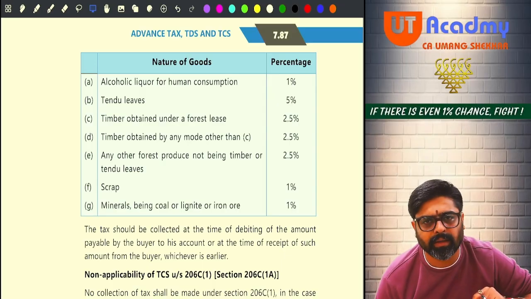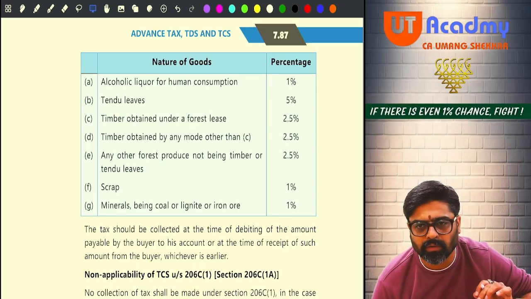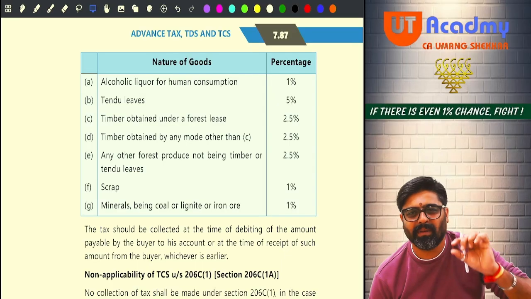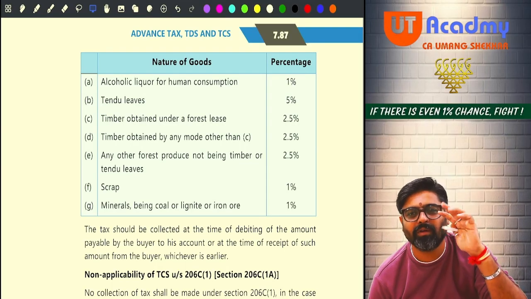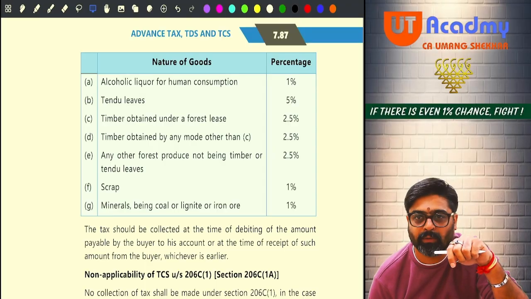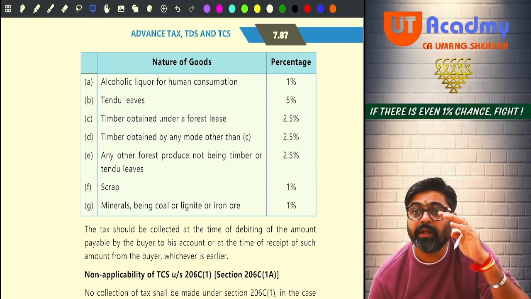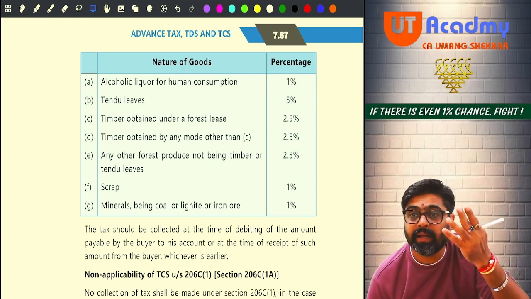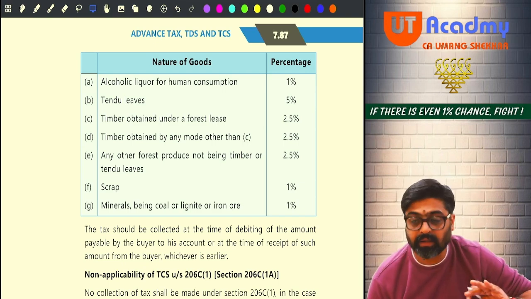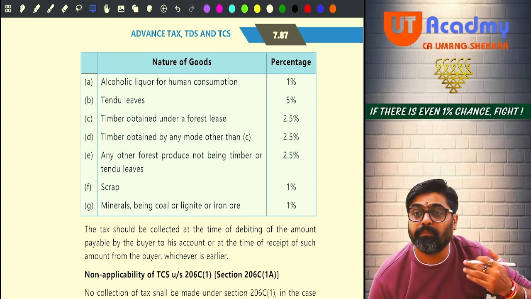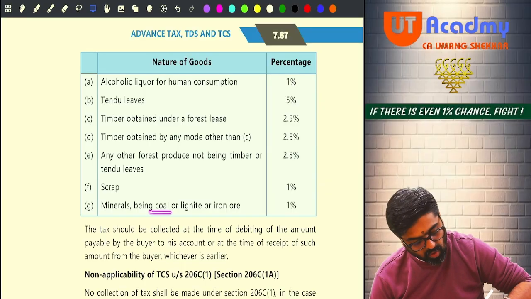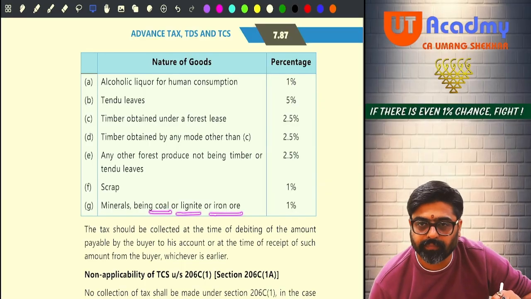What do you mean by tendu leaves? Have you heard about tendu leaves? People smoke that bidi, no? Cigarette is there, but one is bidi, no? So bidi is manufactured from tendu leaves. Okay. Then timber is there, any type of timber, then scrap is there, then minerals, being what? Coal, lignite or iron ore.